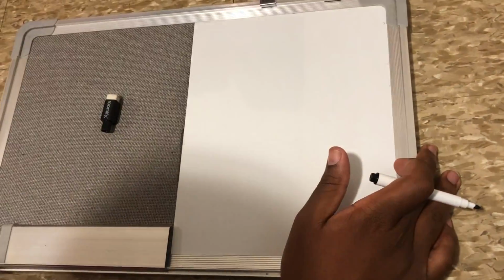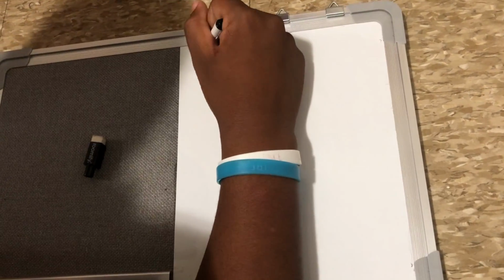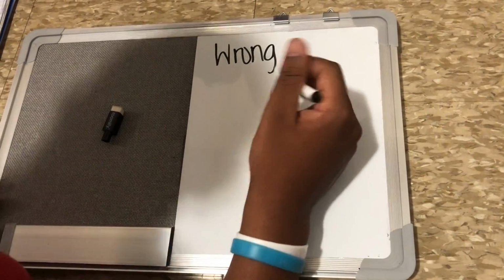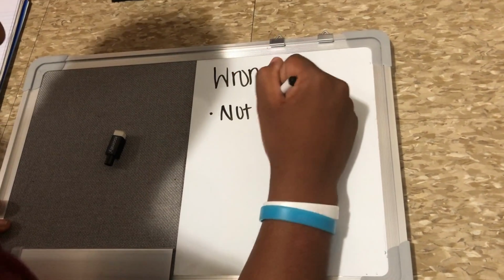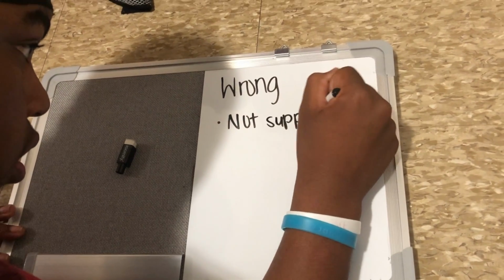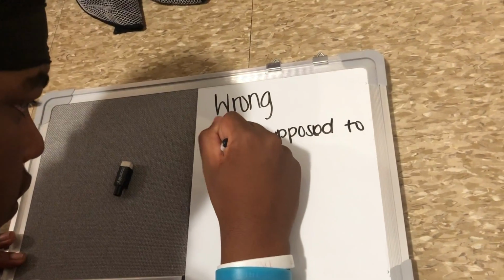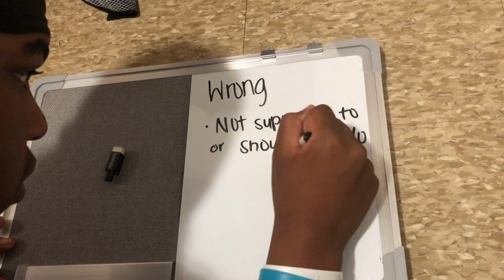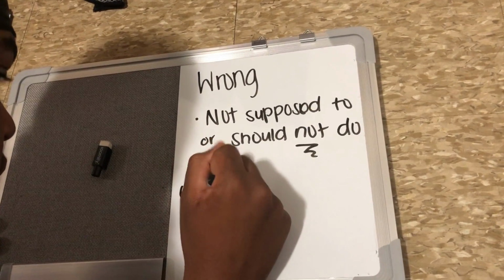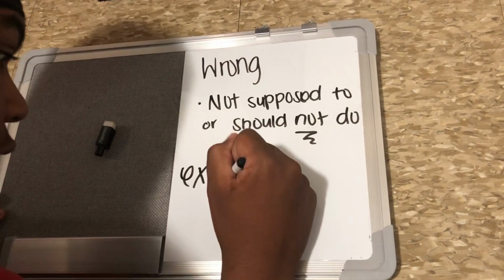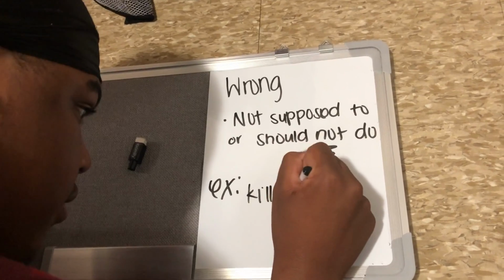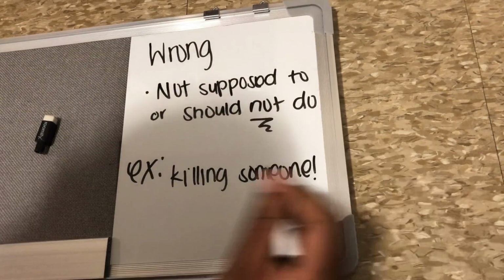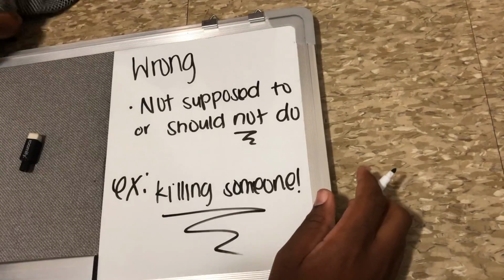And then finally we have wrong. Wrong, meaning that you're not supposed to do it. Example: killing someone.